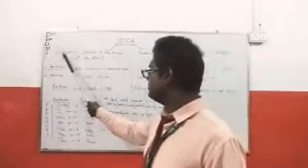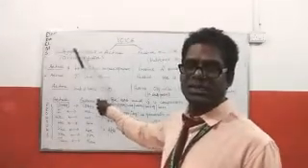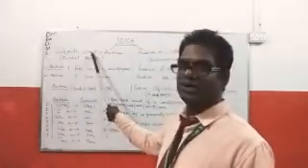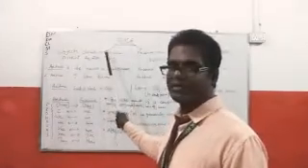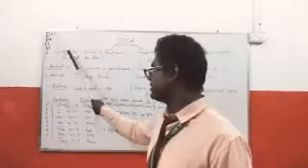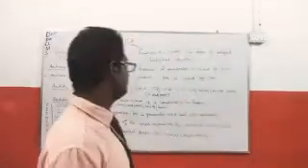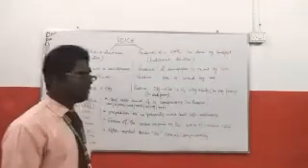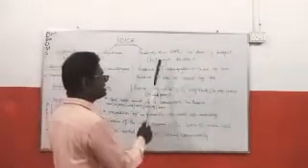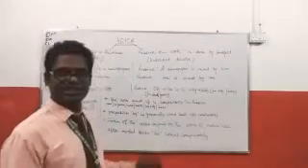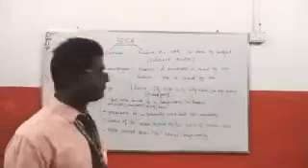Active means the subject does something. The doer of the action is the subject, and that is direct action. But in passive, the work is done by the subject, that means indirect action.